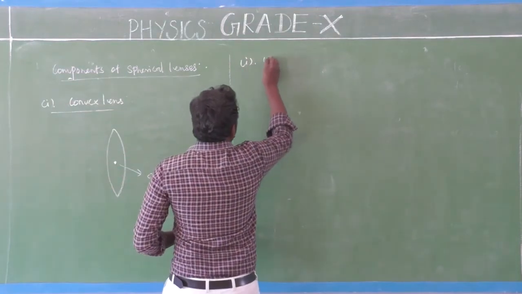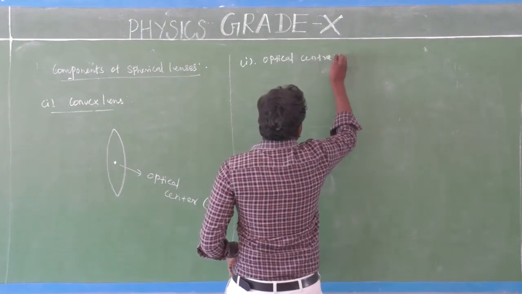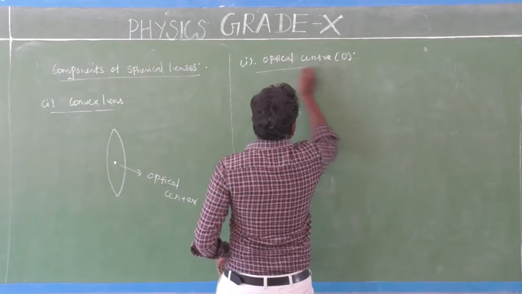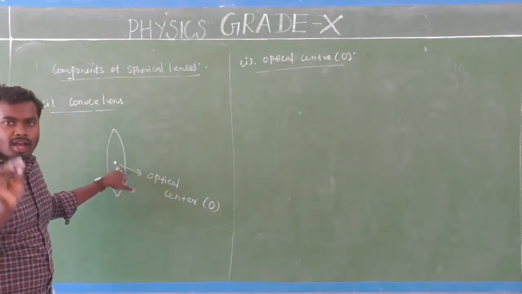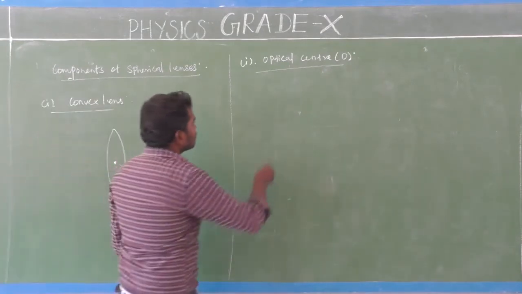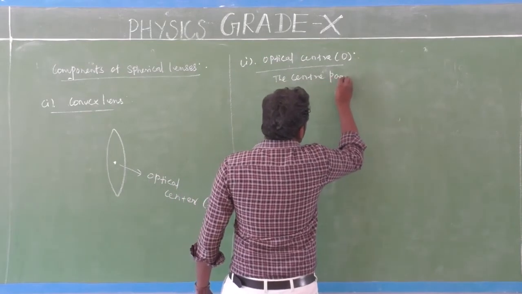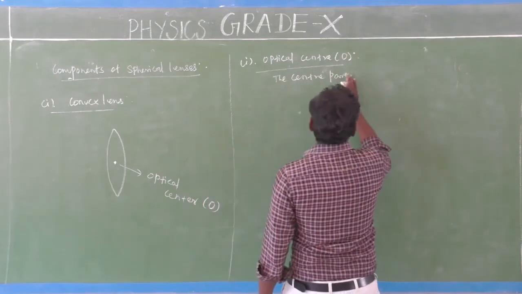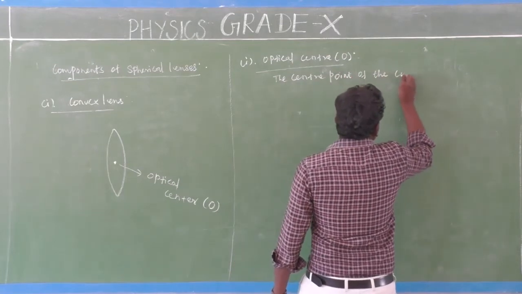First one, optical center. So what is optical center, sir? The center part of the lens, which means convex lens, that is called optical center. The center part or center point of the convex lens.